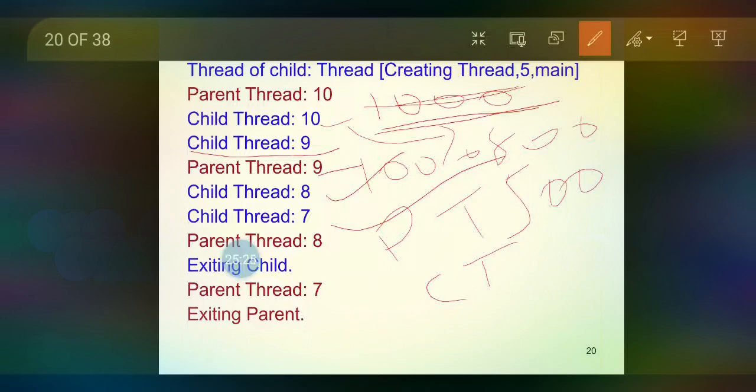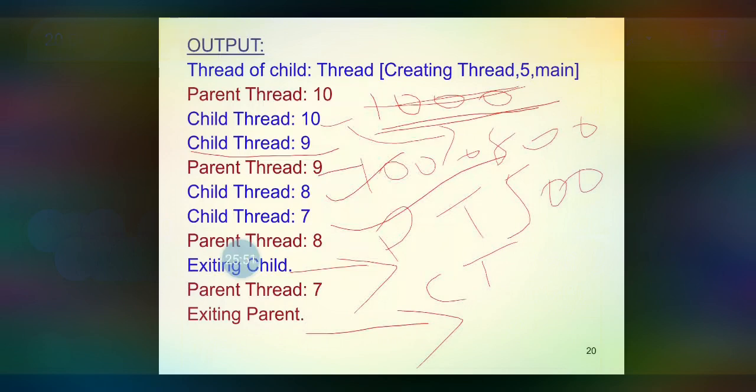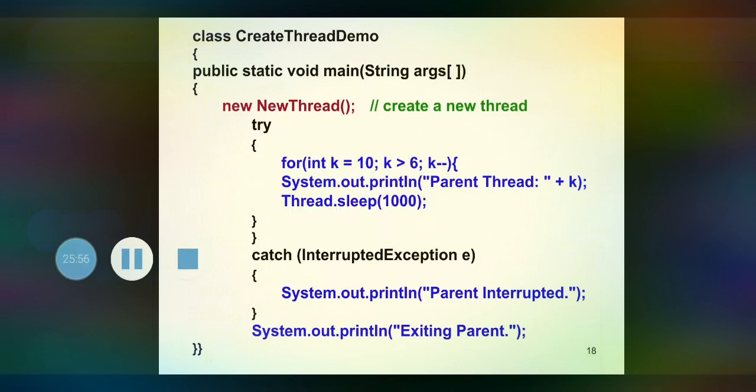As we have given the condition as n greater than 6 and k greater than 6, whenever the value reaches 6, the condition 6 greater than 6 becomes false and the loop stops its execution. Then exiting child will print and exiting parent will print. So have a look at this program for some time in order to have a clear idea.